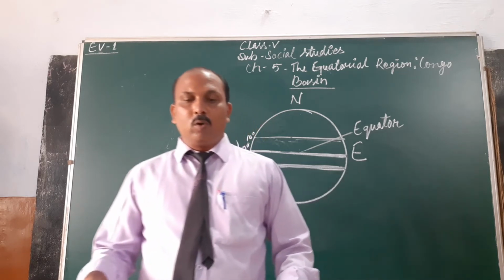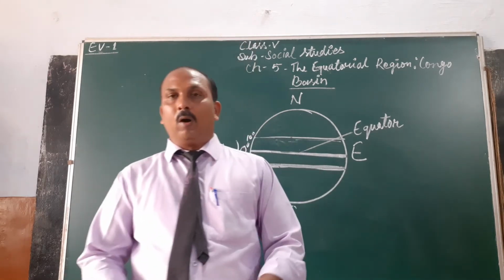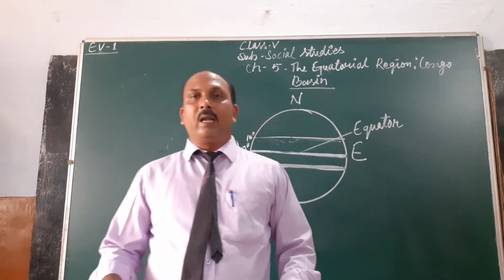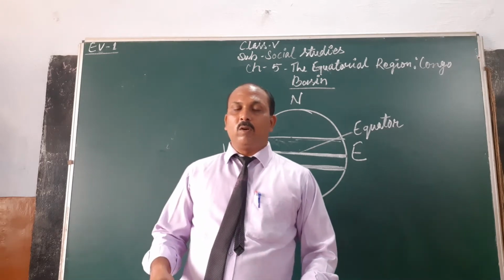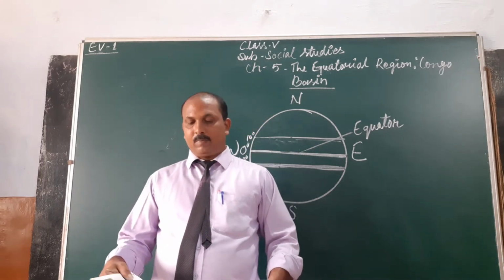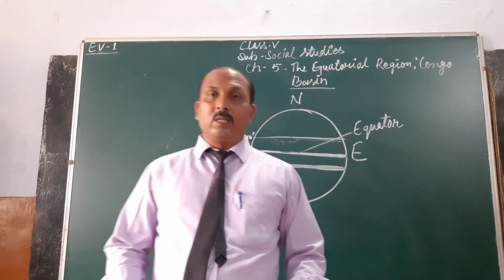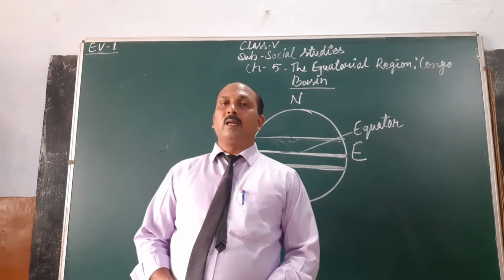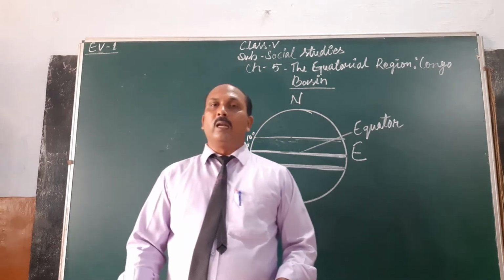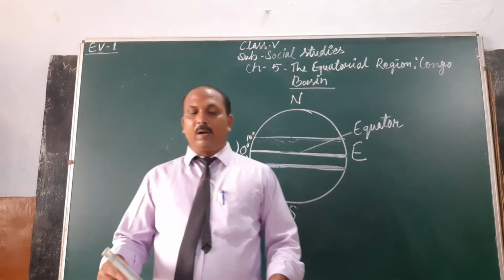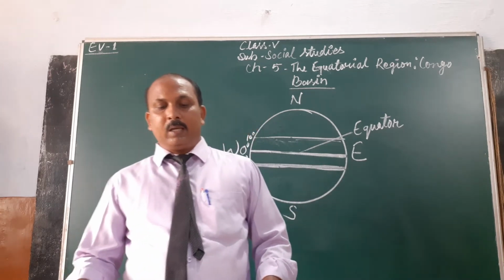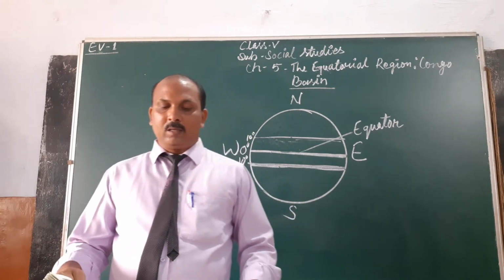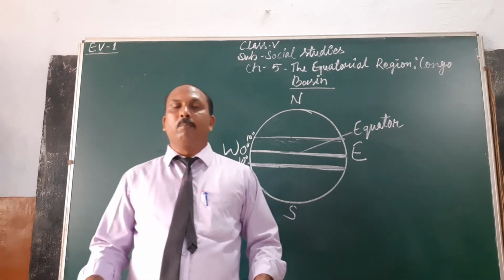Okay, students. So this is the location of the DRC. It is surrounded by 9 neighboring countries. It faces the sea on only one side. Alright. The Congo River is the largest river in this region. And the Congo River is the second longest river in Africa. Lake Albert, Lake Edward, Lake Kivu, these all we can find along the eastern border.